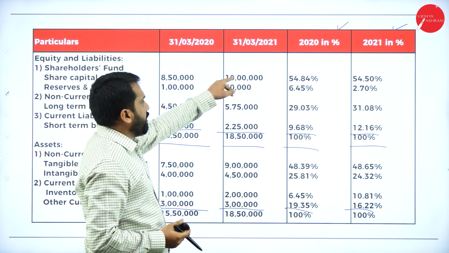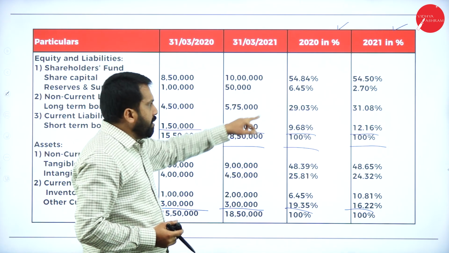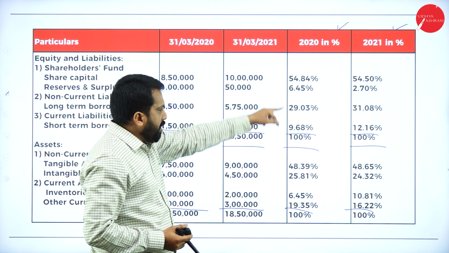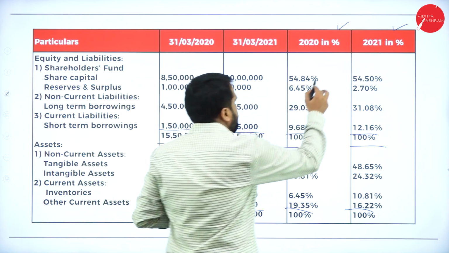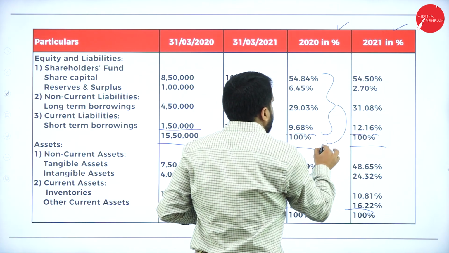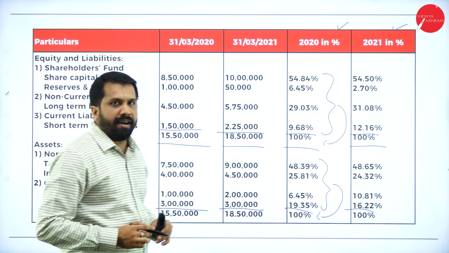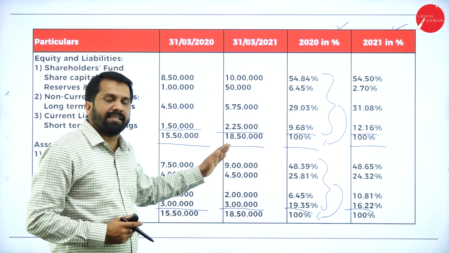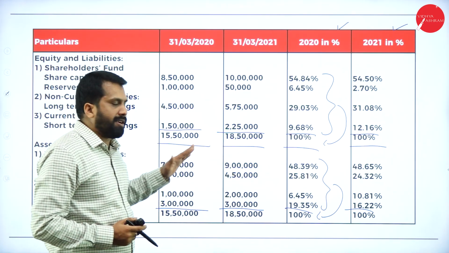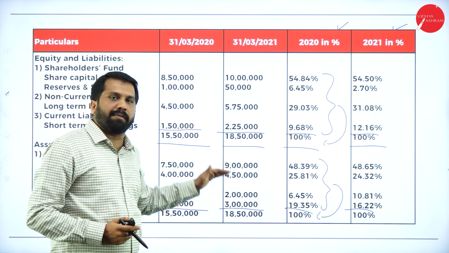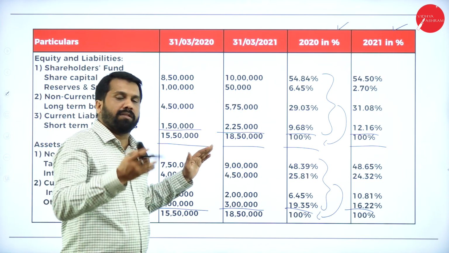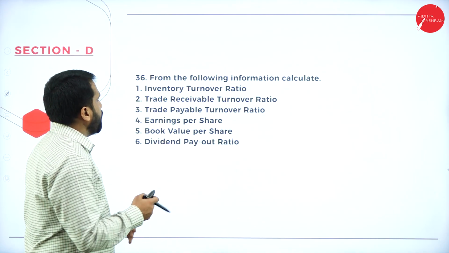Everything you calculate: 1 lakh into 100 divided by total, you will get 54. After doing everything, if you add all this, you will get 100. This is all about your common size balance sheet. There is not much concept in this, that is the reason I am not spending much time. We'll spend time on ratios.